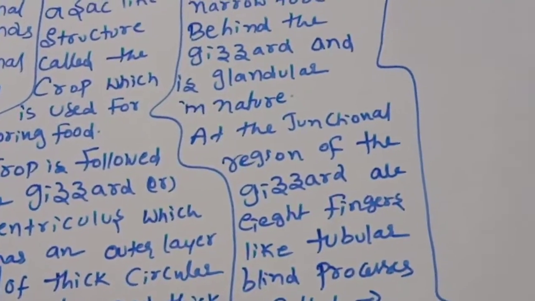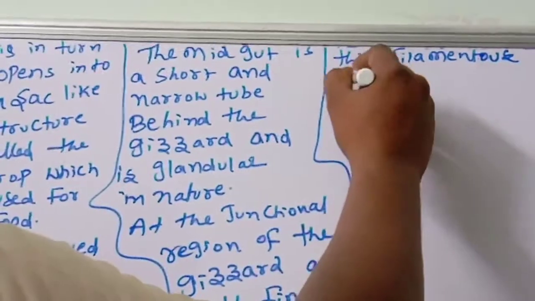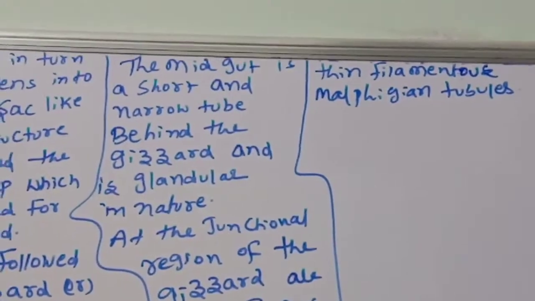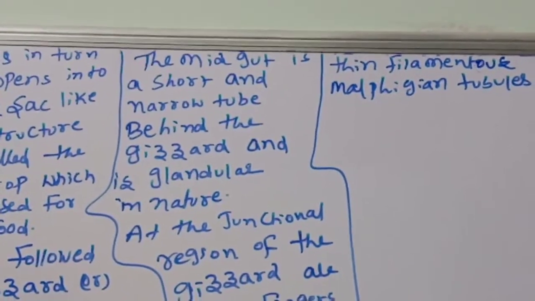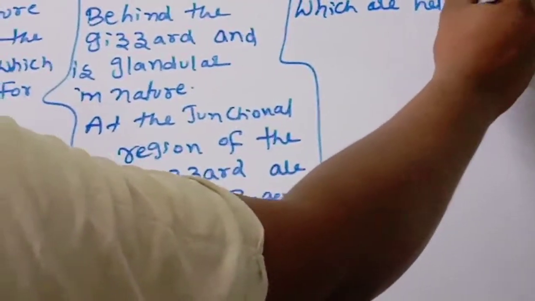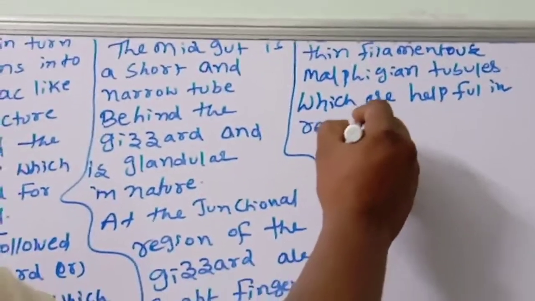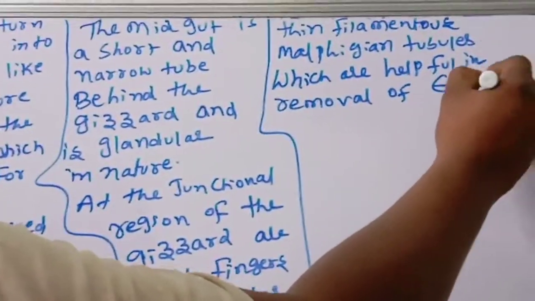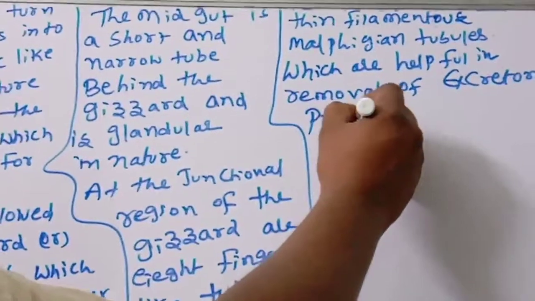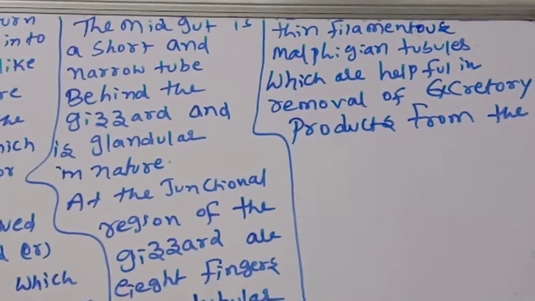What are the thin filaments? Thin filamentous Malpighian tubules will be present, which are very important for the removal of excretory products from the hemolymph.